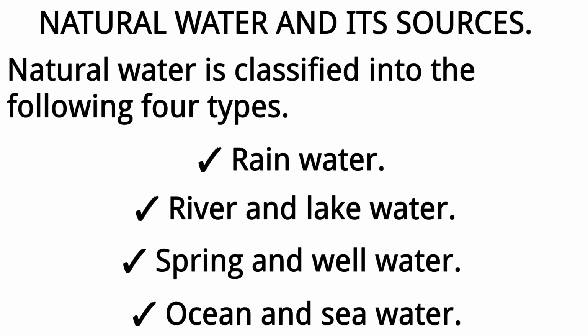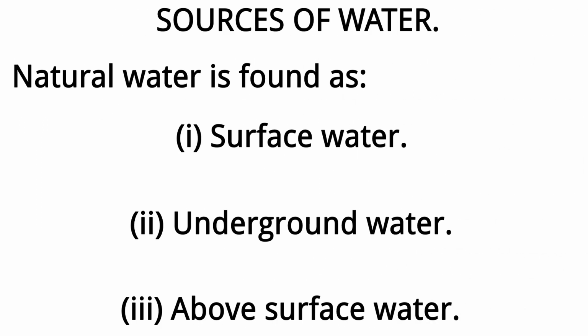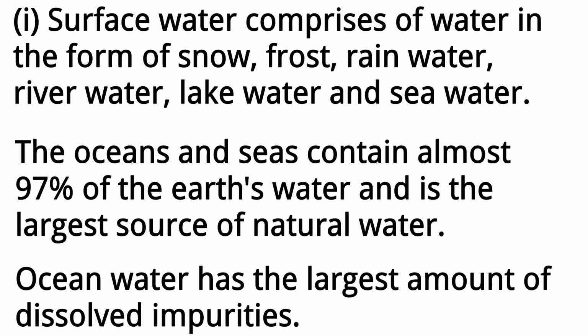Natural water and its sources. Natural water is classified into the following 4 types. 1. Rainwater. 2. River and lake water. 3. Spring and well water. 4. Ocean and seawater. Sources of water. Natural water is found as 1. Surface water. 2. Underground water. 3. Above surface water.